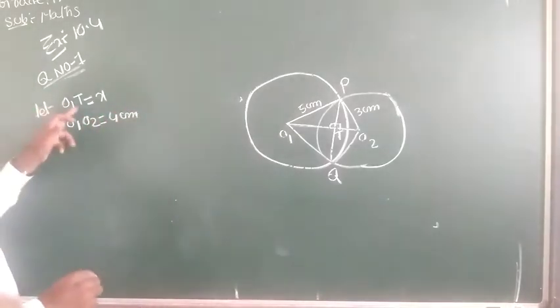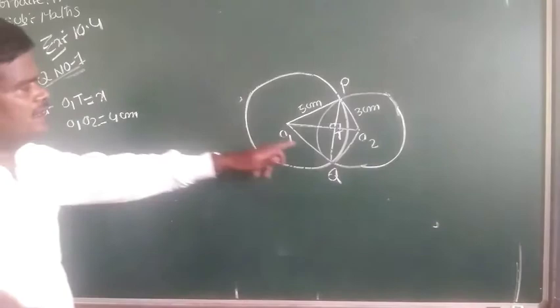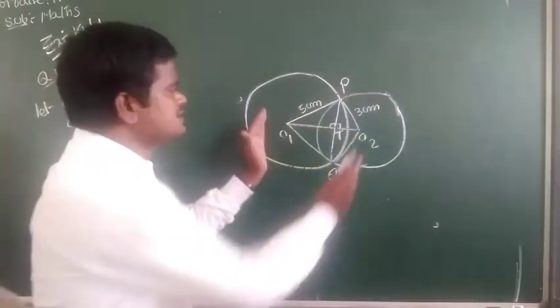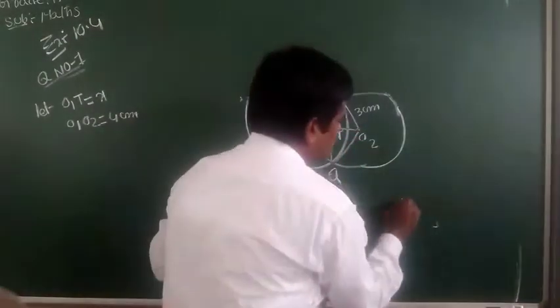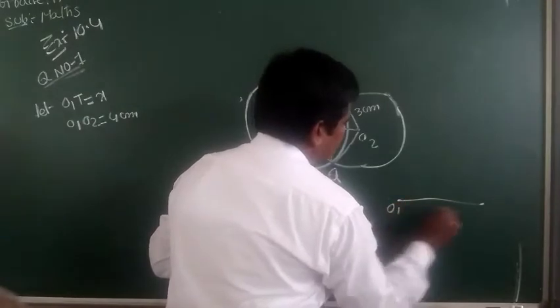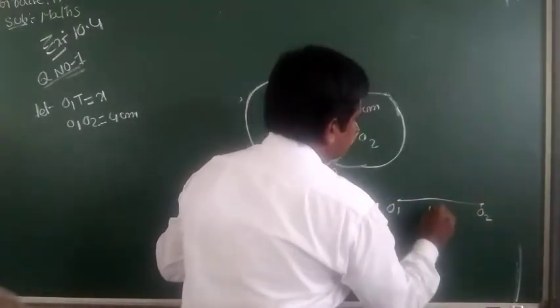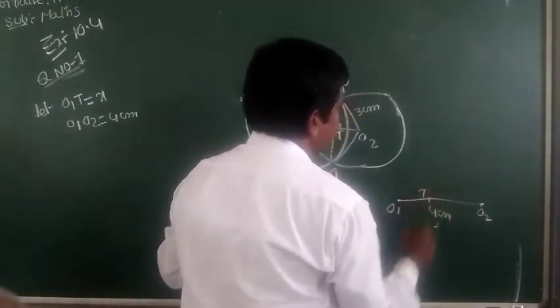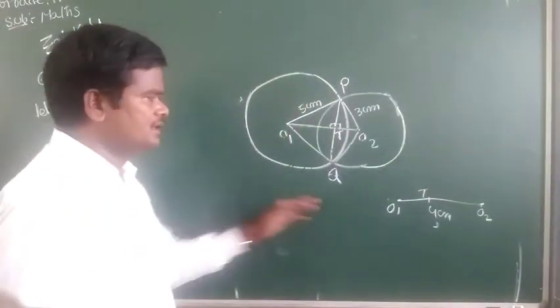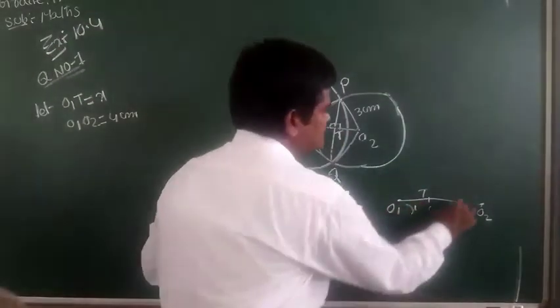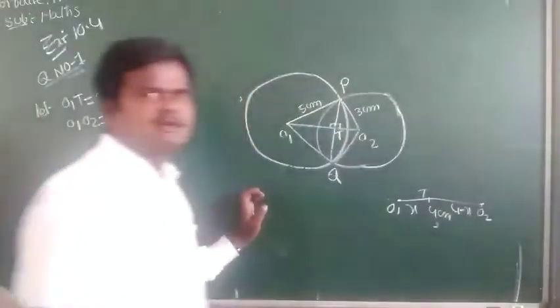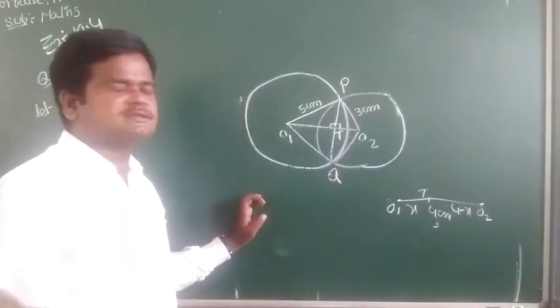O1T equal to x centimeter, then O2T, this complete distance O1 to O2 equal to 4 centimeter. This is T. So this is x, this can be 4 minus x.